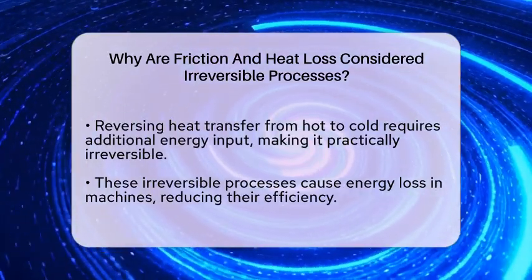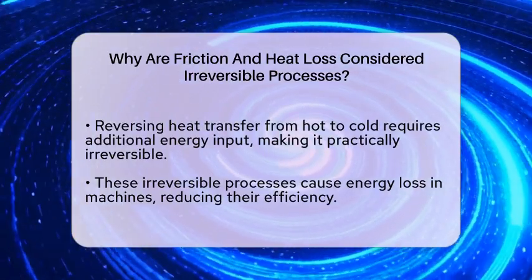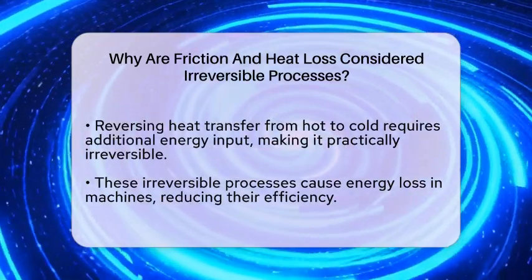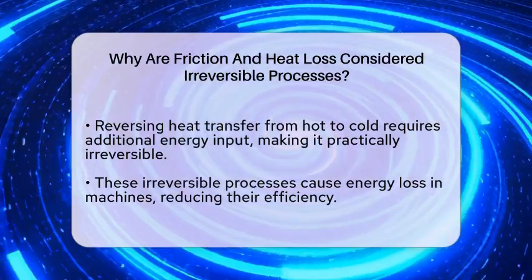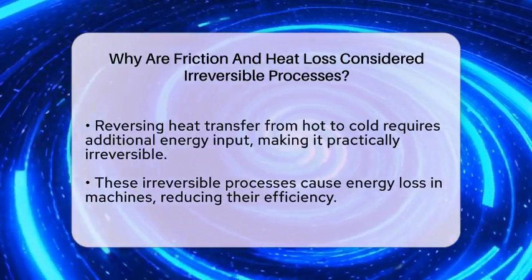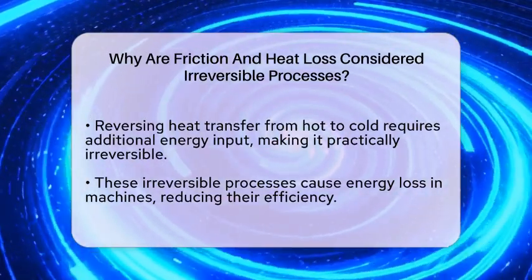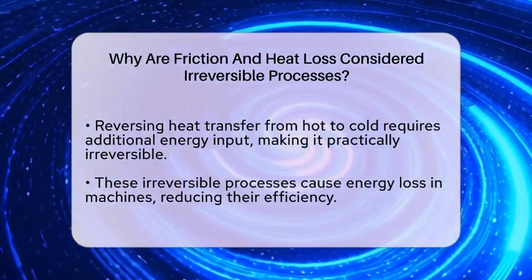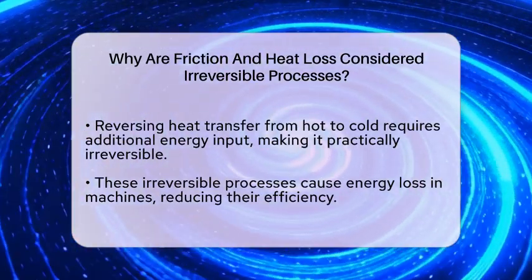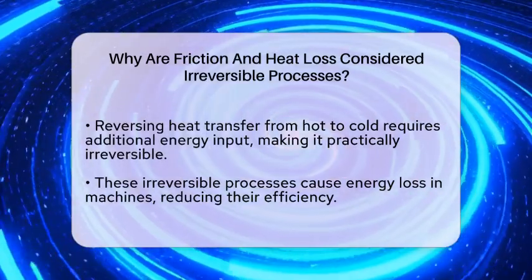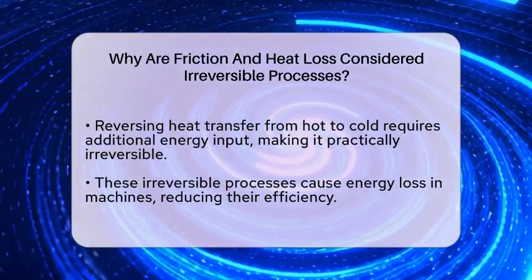Heat loss works the same way. When heat moves from a hot object to a cold one, it naturally flows in that direction. This spontaneous flow increases the total entropy of the system and environment. To reverse it, you would need to put in energy, like running a heat pump, to move heat back against its natural flow. But this process consumes energy and doesn't restore the original conditions without additional effort. That's why heat loss is considered irreversible. It's a one-way transfer that increases disorder and can't be perfectly undone.